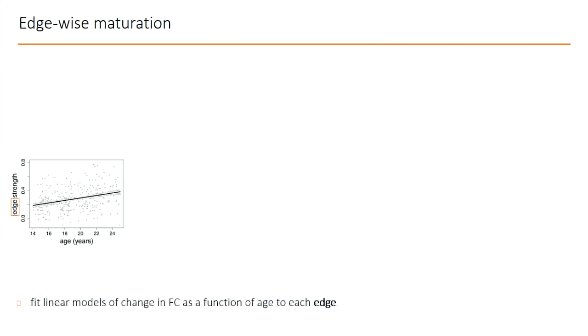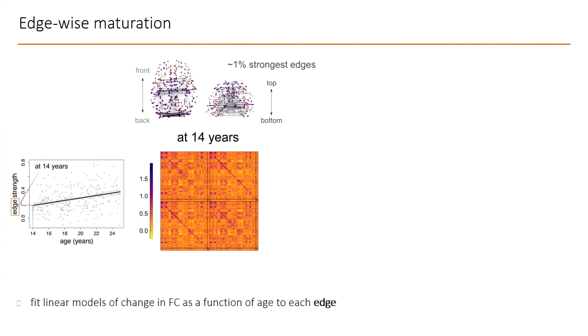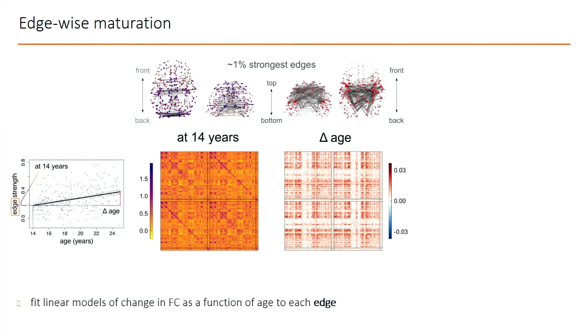Finally, we looked at maturation at the level of individual edges, or individual correlations in the matrices, and we fitted linear models as a function of age again to each edge. And again, we extracted functional connectivity at age 14, as well as the slope as a function of age at each correlation. And we are interested, again, in this relationship of baseline architecture to changes as a function of age, but this time at the level of individual regions. So asking, how does the profile of connectivity of a region to other regions at 14 relate to its change over age, over both cortical and subcortical regions?